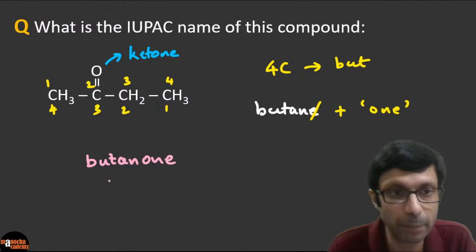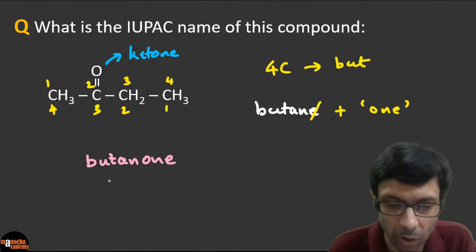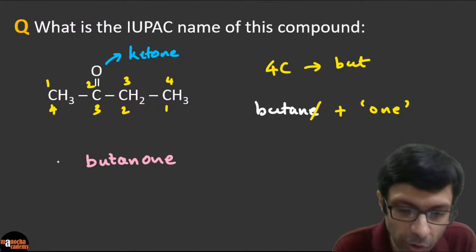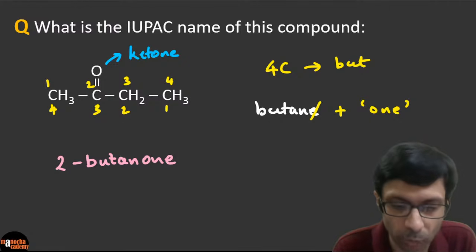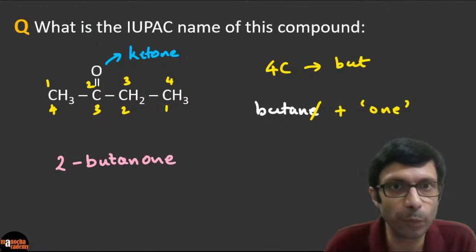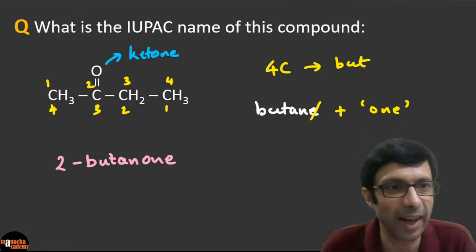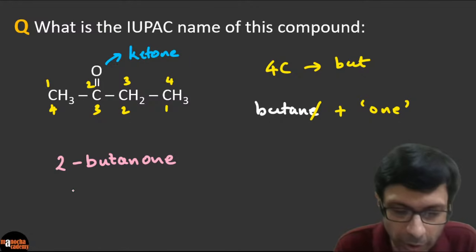But we need to look at the position, right? So the position of the ketone is going to be at position 2. So guys, is this the correct answer? 2-butanone? What do you guys think? Awesome to see the response. Excellent, guys. So is this the right answer? 2-butanone or butan-2-one?